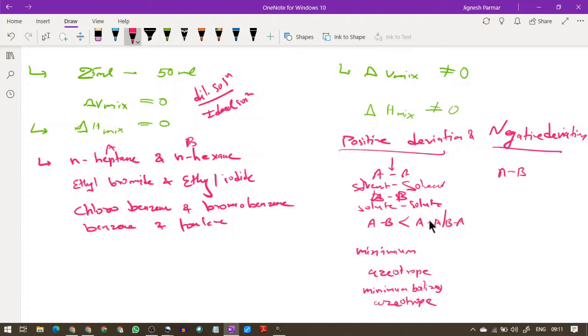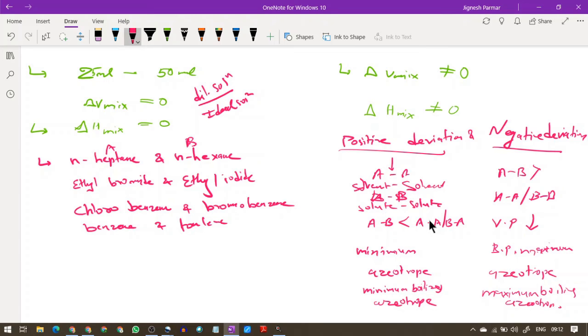The interaction between AB is greater than AA and BB. So the vapor pressure will decrease. If vapor pressure decreases, then the boiling point will be maximum. And if such a solution forms an azeotrope, that azeotrope is considered a maximum boiling azeotrope.